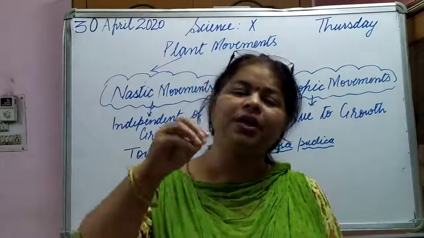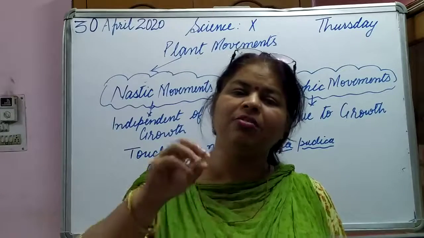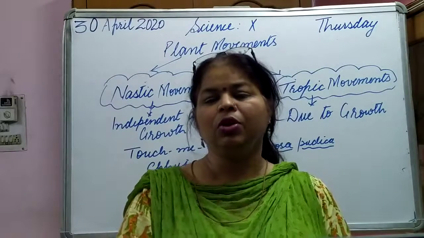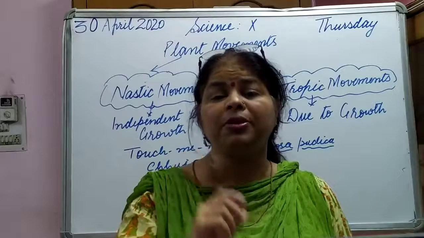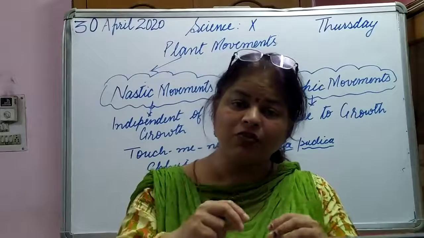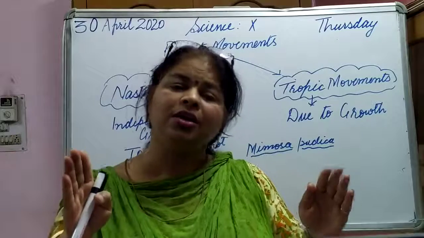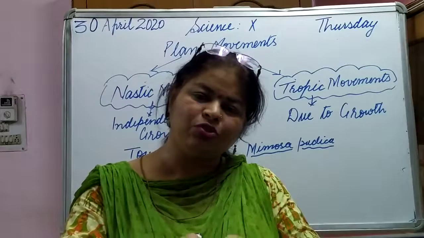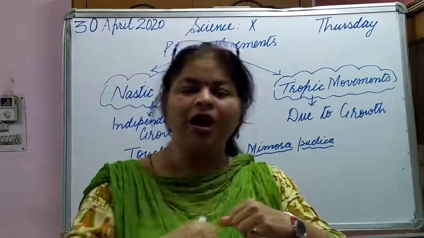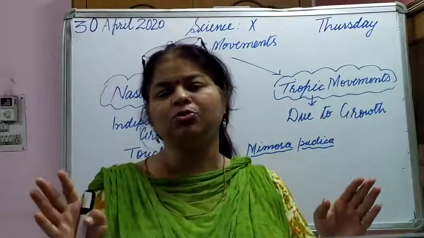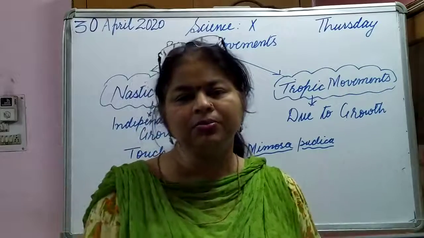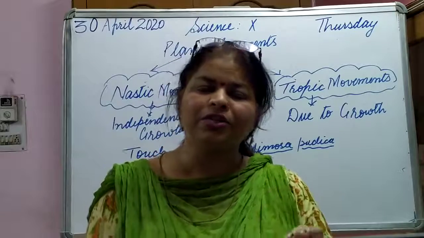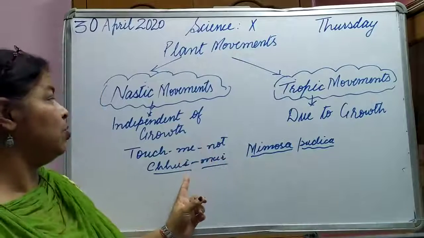So when we touch and the movements occur in response to touch, it is due to the Turgor pressure. What happens actually is that the leaves which contain water, the water is rushed into the nearby parts of the plant. As a result, the leaves droop down and curl inside. After some time, water is again rushed to those leaves and they again become turgid and spread out. So the Turgor pressure is responsible for such movements.